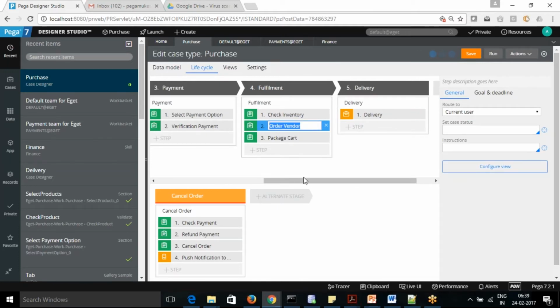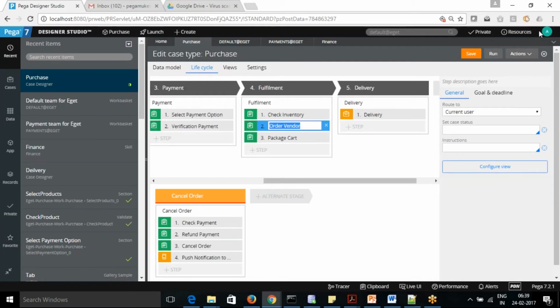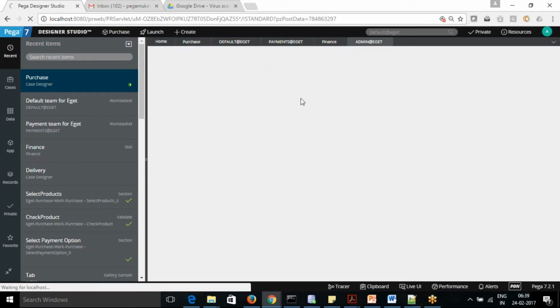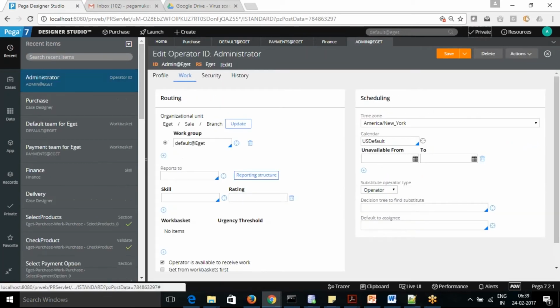And how we can assign this skill to a user, that I'll show you. If you open the operator, normally in the work tab that I mentioned, you can see what work group he has, who is the manager, and what his skills are.